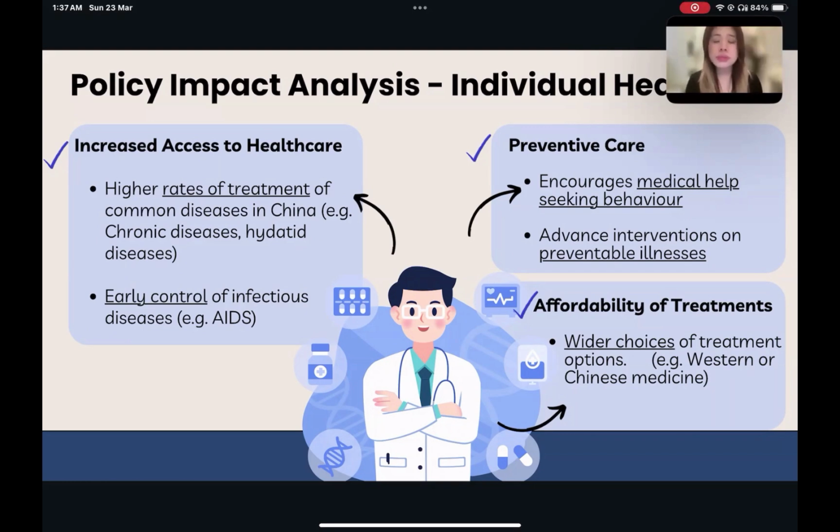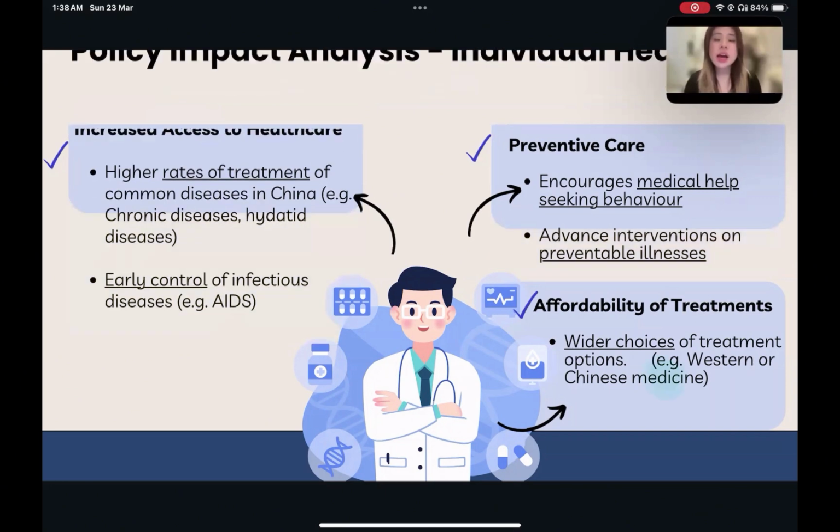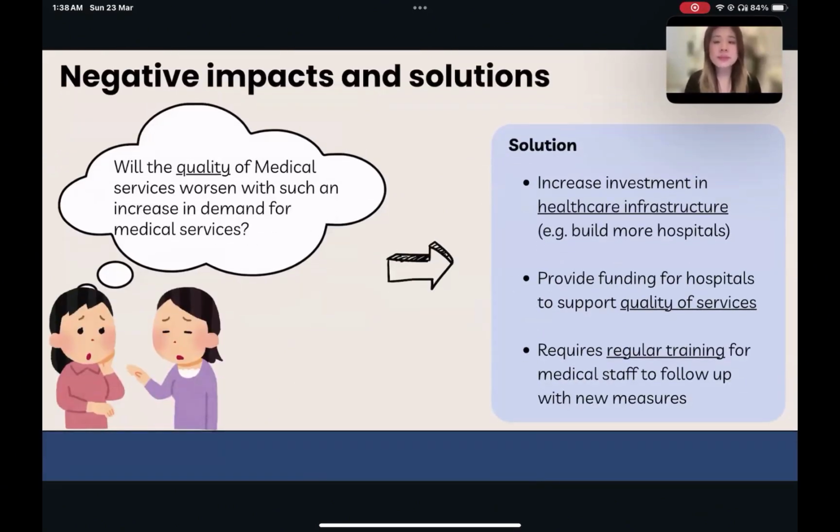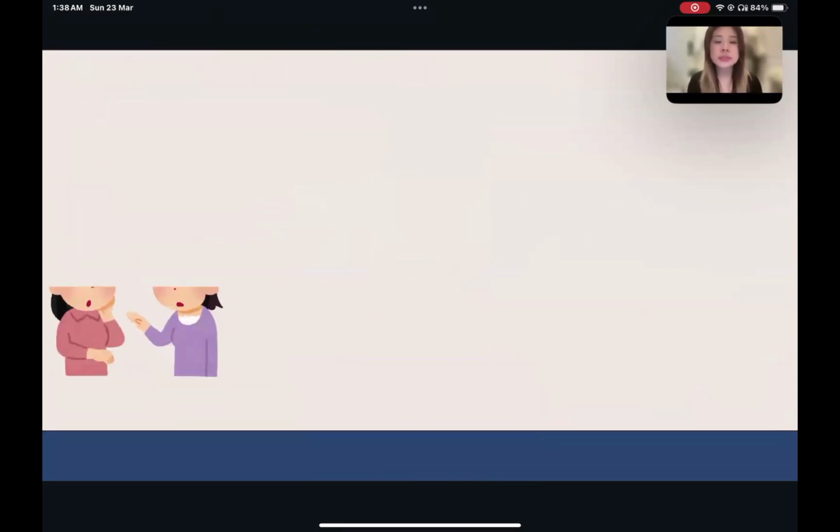In terms of affordability, by providing a wider range of treatment options, such as Western and Chinese medicine, patients can choose the treatment that best suits their needs. However, there are also challenges associated with the policy. Some may ask, will the quality of medical service worsen due to the increase in demand? To address this, investing in healthcare infrastructure and providing funding for medical staff trainings is important.